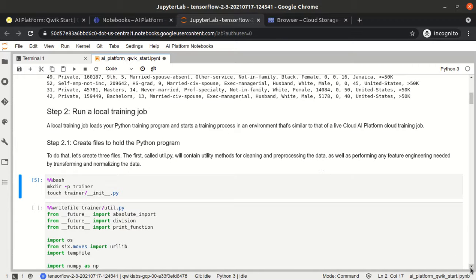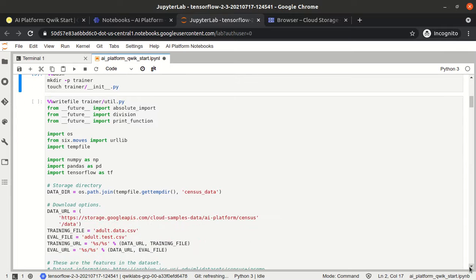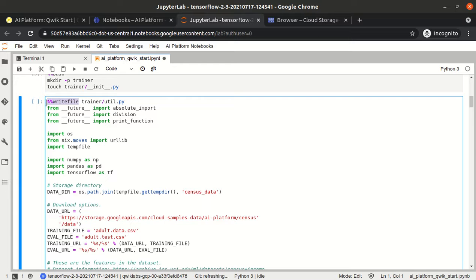Why we have created this trainer folder is because whatever code we write here, we are using one more magic operator, that is writefile. What is the use of this magic operator? When we use writefile with a file name, here we have given: under the trainer folder, create a util.py file.